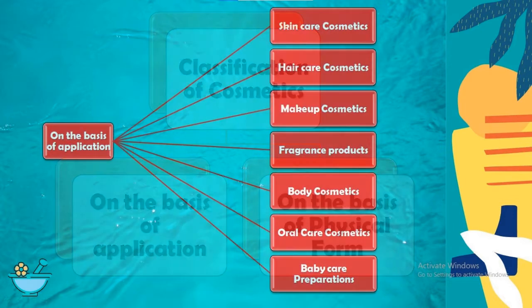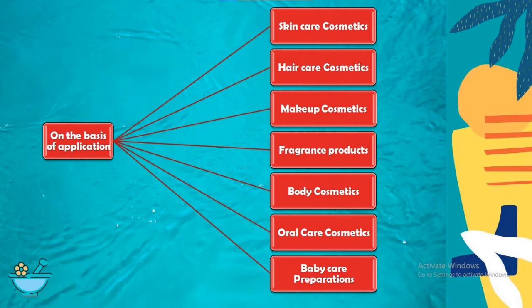On the basis of application, they are further categorized as skin care cosmetics such as face cleansing products, lotions, milky lotions, etc. Second one is hair care cosmetics like hair cleansing products, hair growth promoter, hair grooming cosmetics, etc. And the third one, which is a very favorite one, is makeup cosmetics. Yeah, girls are very habitual to put it. So in makeup cosmetics: face powder, foundations, eye makeup and many more.